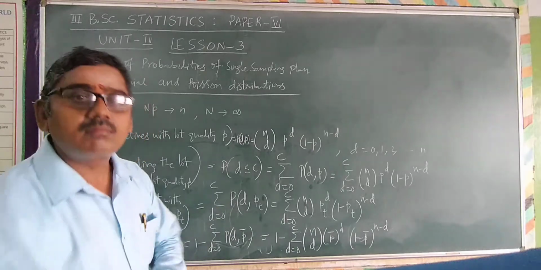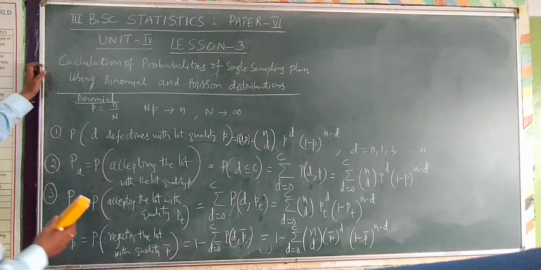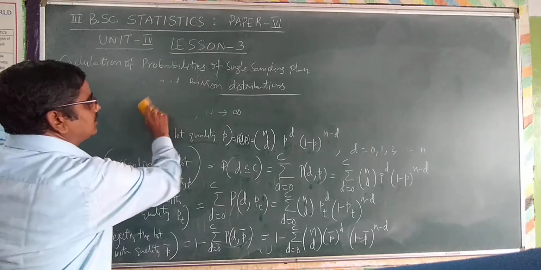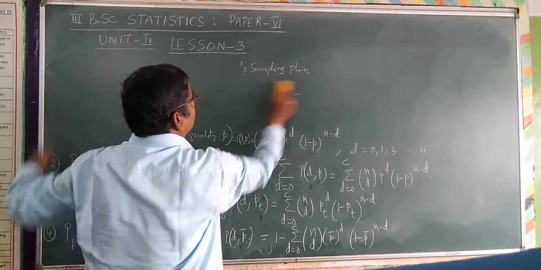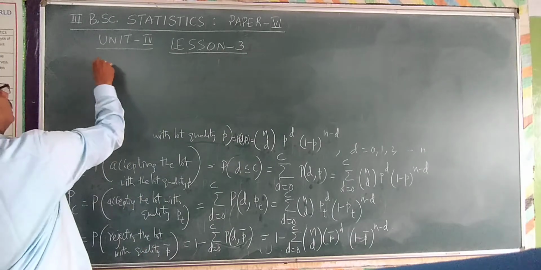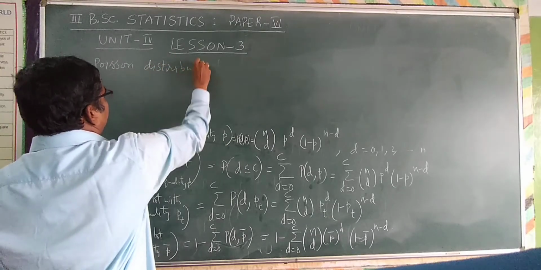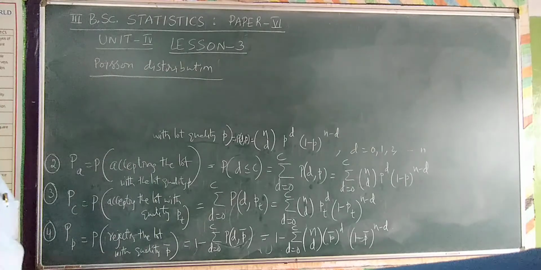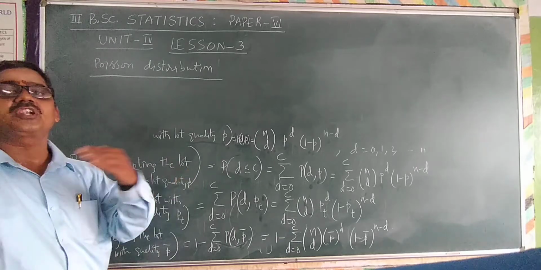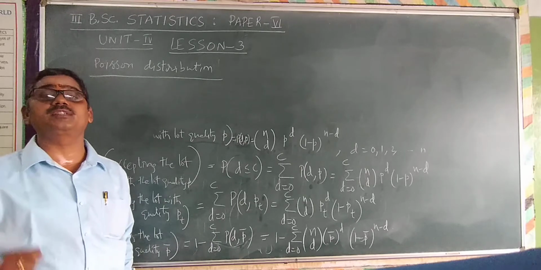Now we calculate by using Poisson distribution. How to refer to all these formulas with Poisson distribution? With the help of Poisson distribution, we calculate these probabilities. Refer to the Poisson distribution, in which case the binomial distribution tends to the Poisson distribution.